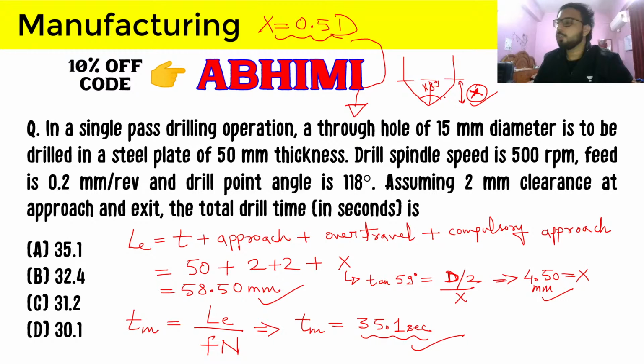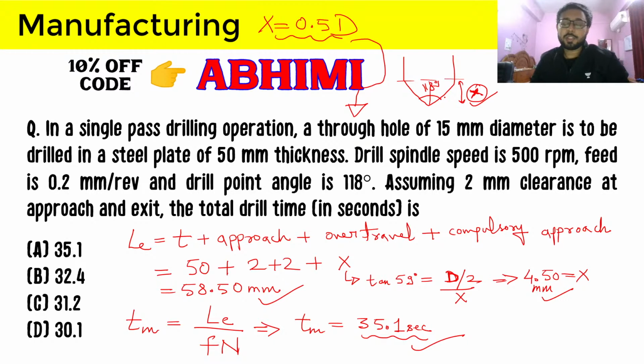And again, if you used 0.5d for a through hole to calculate the effective length, then you will find that your compulsory approach now comes out to be 7.5, your effective length becomes 61.5, and therefore your answer will become 36.9.